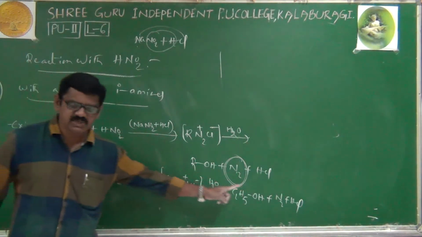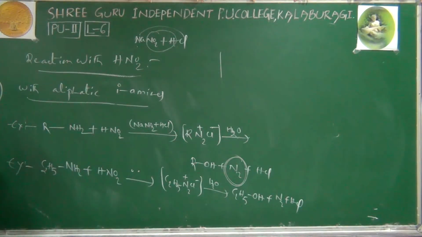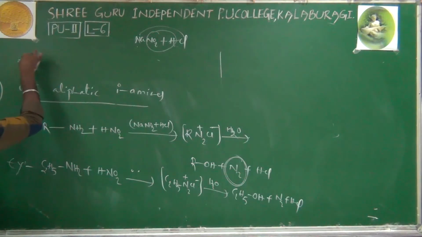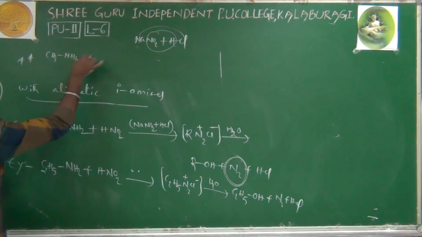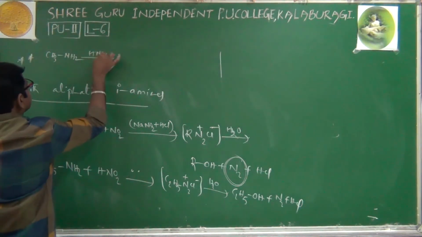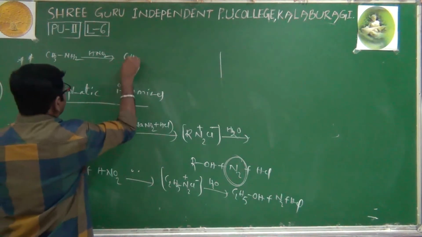Ethylamine will be converted to ethanol. Okay. Then sir, what about methylamine? What about methylamine? See here carefully, it is one exceptional case. Important point. When methylamine is reacted with nitrous acid, then the obtained compounds are